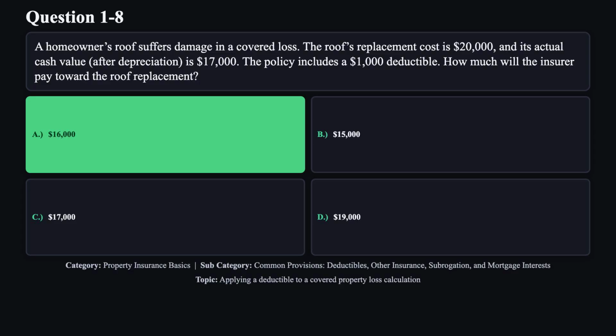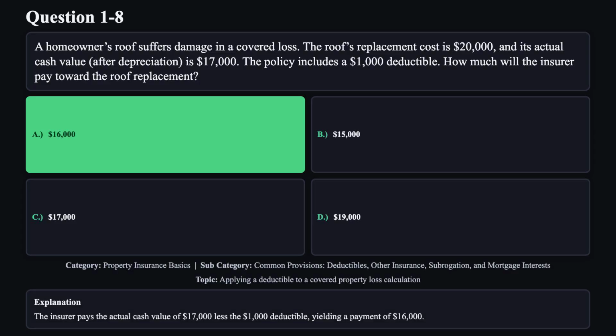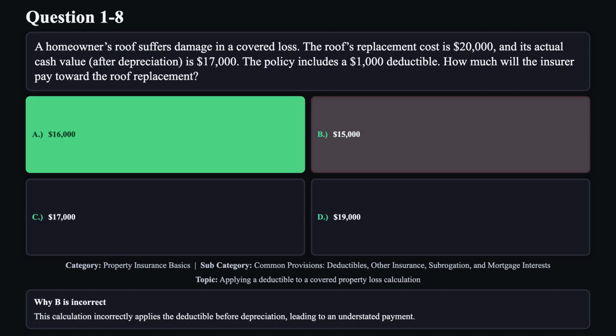The correct answer is A. The insurer pays the actual cash value of $17,000 less the $1,000 deductible, yielding a payment of $16,000. Reason B is not correct. This calculation incorrectly applies the deductible before depreciation, leading to an understated payment.